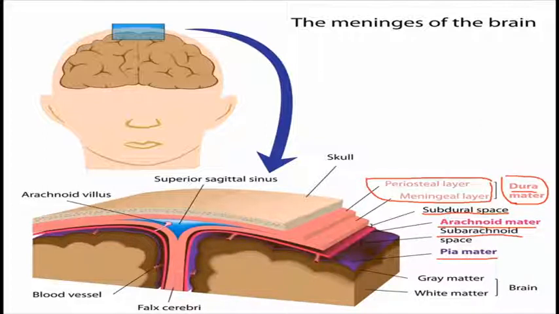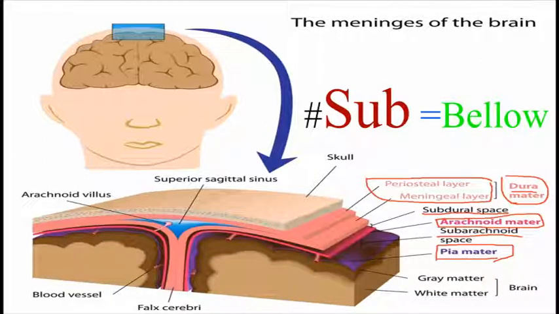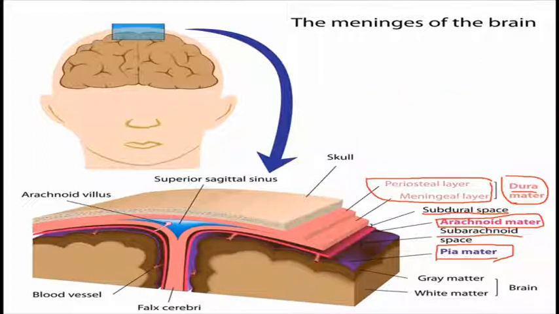Then we have the arachnoid mater, as you can see here. The arachnoid mater is the next meningeal layer, and in the last we have the pia mater. The sub means in between. As the name suggests, subdural means in between the dura mater, and subarachnoid means in between the arachnoid mater.